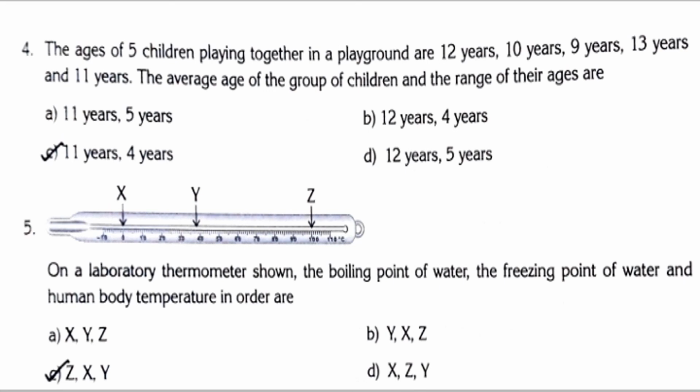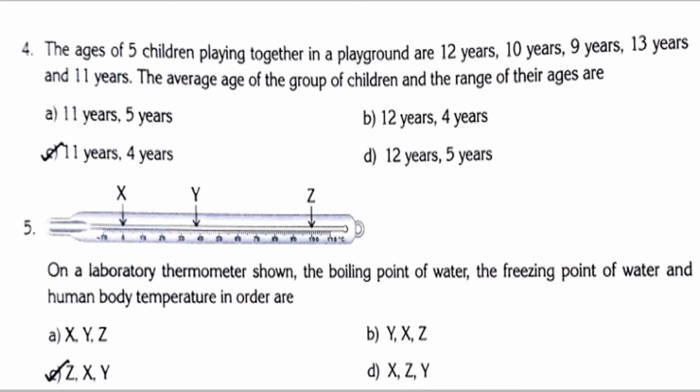So 13 minus 9. Subtract it and say the answer. 13 minus 9, we will get 4. So the average age of the group of children is 11 years and the range of their ages is 4 years. So the answer is option C.